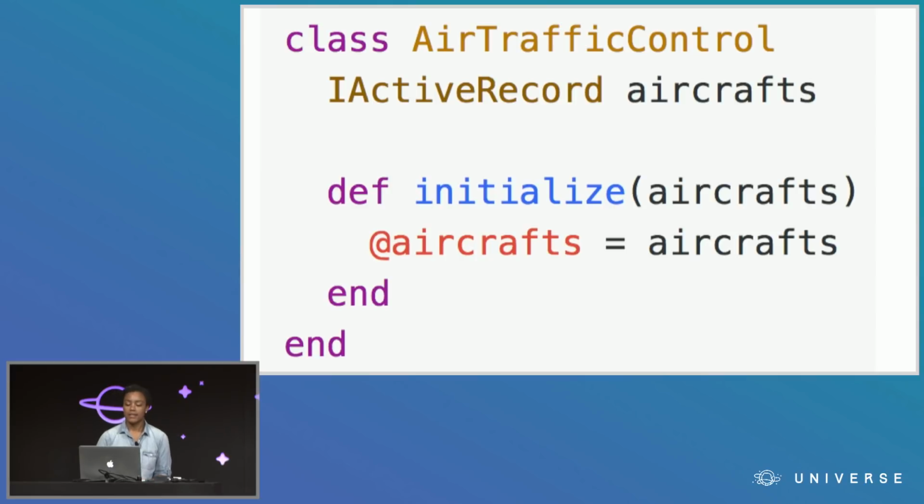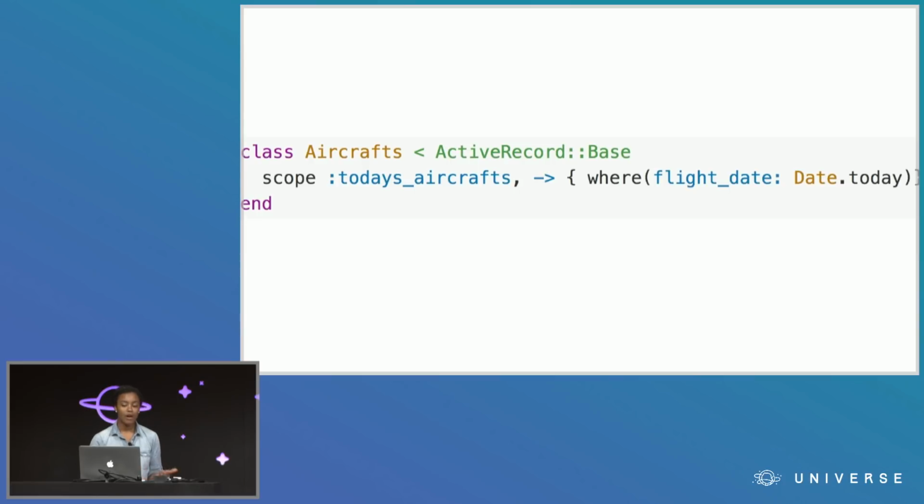And this is, of course, not saying you shouldn't use Active Record within the aircrafts class. Calling Active Record methods inside of the aircrafts class is completely fine and really what we want here. A model that's backed by Active Record can, of course, use Active Record methods, but just don't let that leak all over the rest of your application into completely unrelated models like air traffic control. Air traffic control should not have to know that aircrafts is an Active Record backed model.